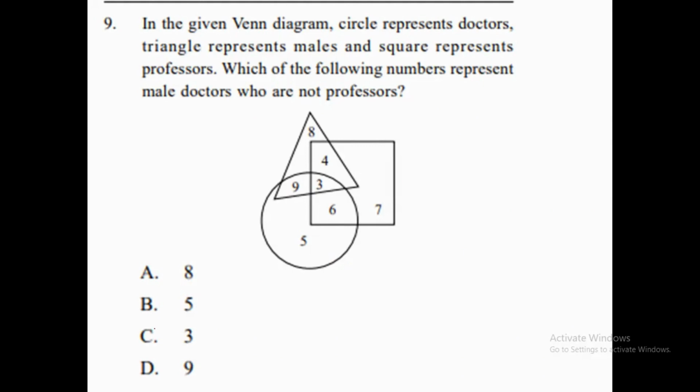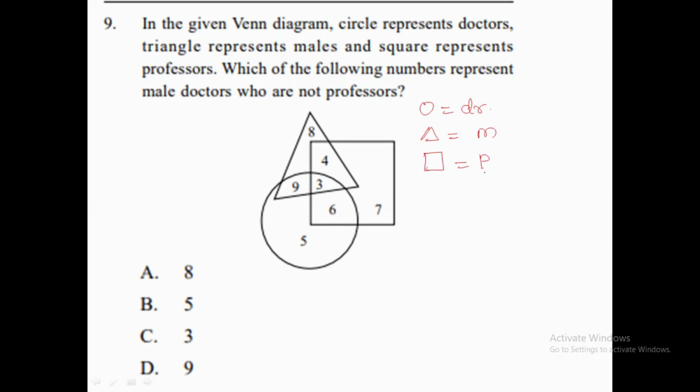What is the next question saying? In the given Venn diagram, the circle represents doctors, the triangle represents males, and the square represents professors. Now which of the following numbers represents male doctors who are not professors? That we need to find. In the circle you can see some numbers are given.